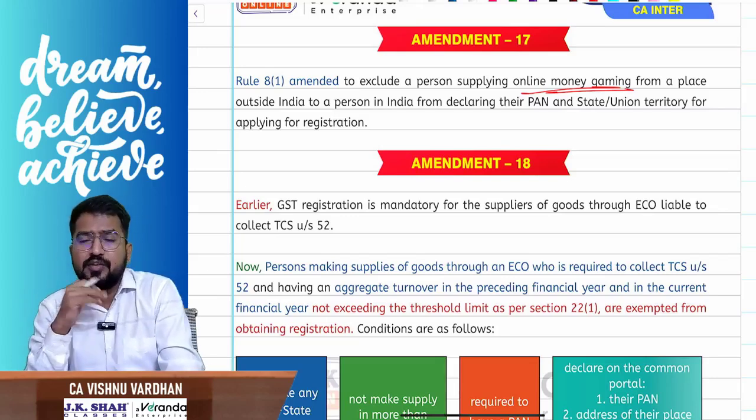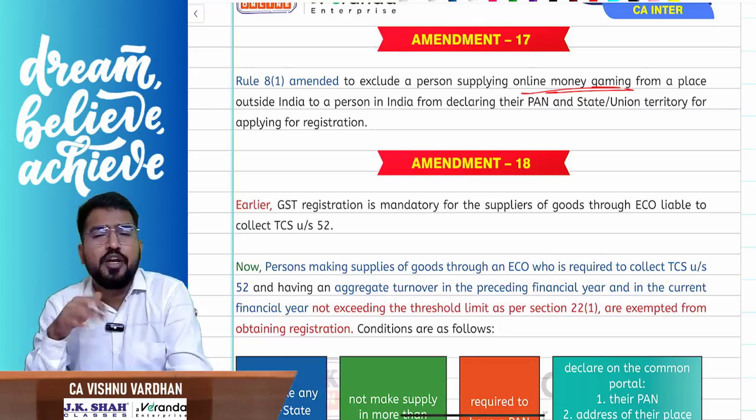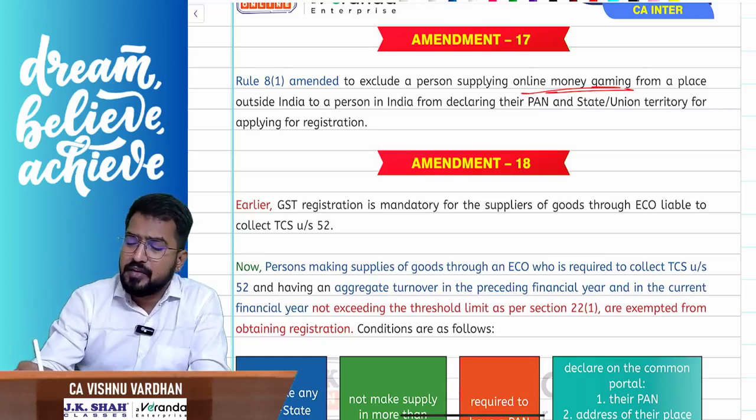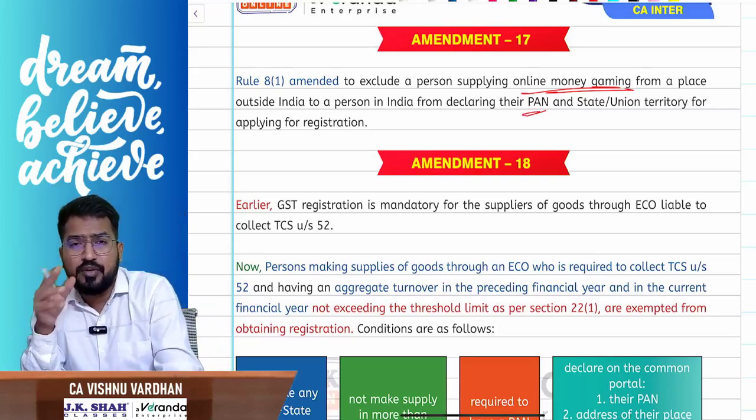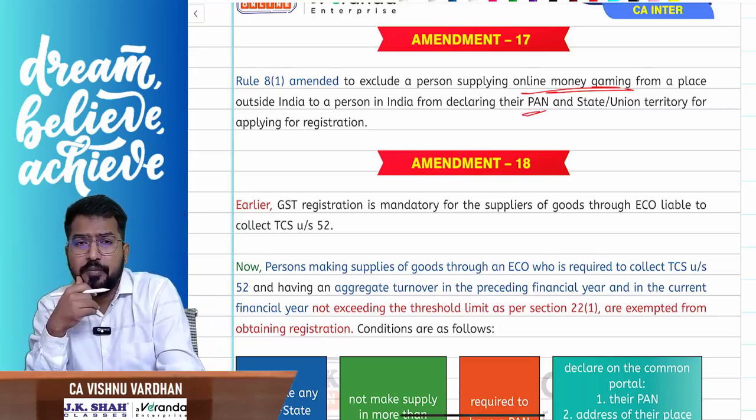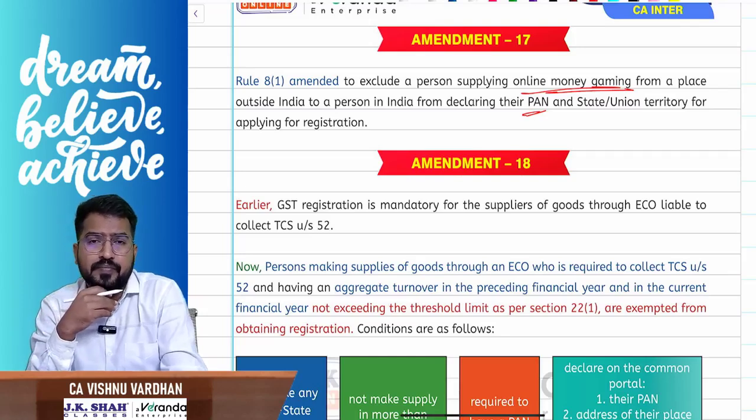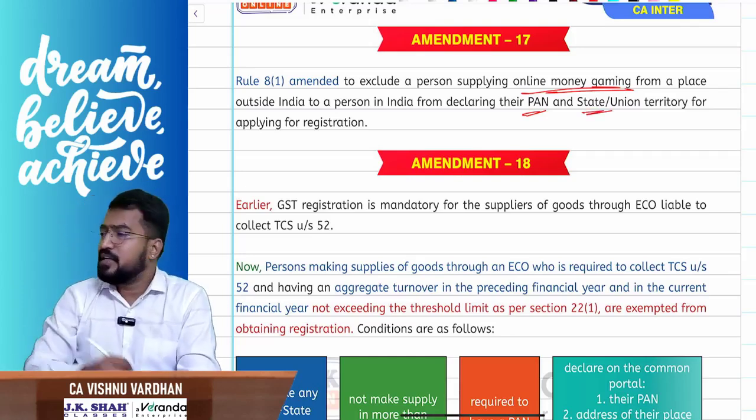Normally, when you are applying for GST registration, you should give your PAN. Do you remember in the class I have shown you the registration website, etc.? We give your PAN and select the state, all that stuff. Do you remember in the first page, part A? So PAN and state we will be selecting, correct?